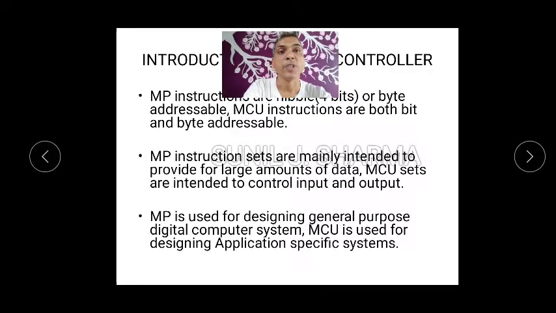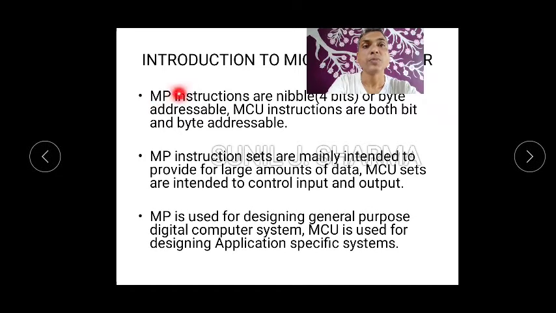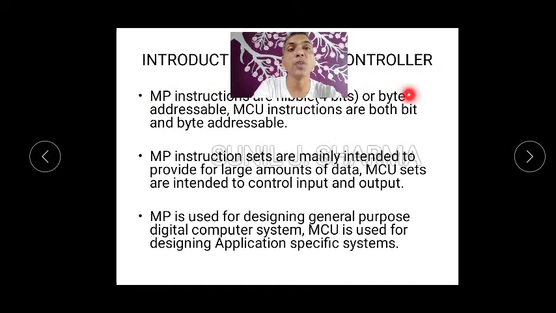Okay, let's continue with the same topic. Microprocessor instructions are nibble, nibble means 4 bits, or byte addressable. So their instructions are 4-bit or 1 byte. Microcontroller instructions are both bit and byte addressable. Then microprocessor instructions are mainly intended to provide for large amount of data, whereas microcontroller instruction sets are intended to control the inputs and output.